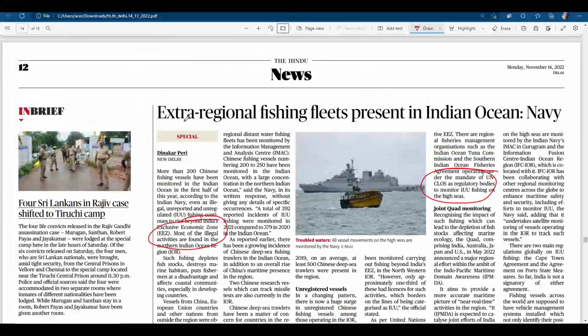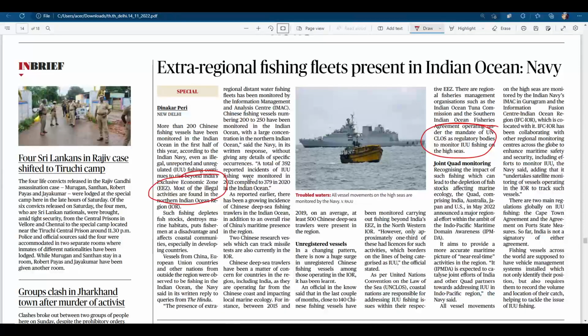Also there was this article on the extra-regional fishing fleet present in the Indian Ocean. From this article you have to pick two things. First, the Exclusive Economic Zone: you have to read about what it is. You can Google search it. Second, there is a mention of UNCLOS, the United Nations Convention on the Law of the Sea. What is UNCLOS? What are its provisions or objectives, and about the Exclusive Economic Zone. Just go and Google search it. It will be helpful from your prelims point of view.